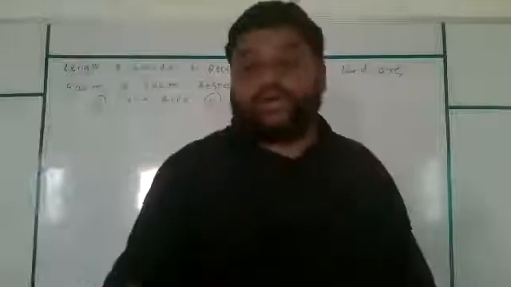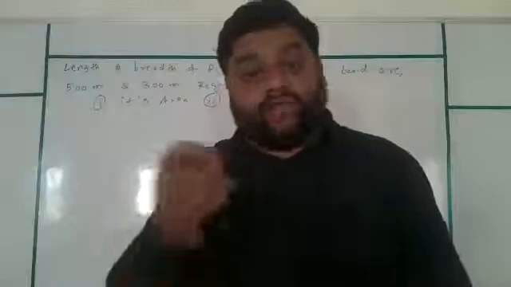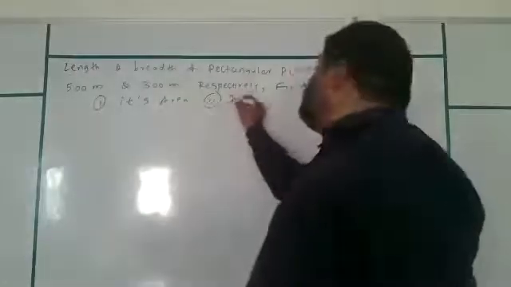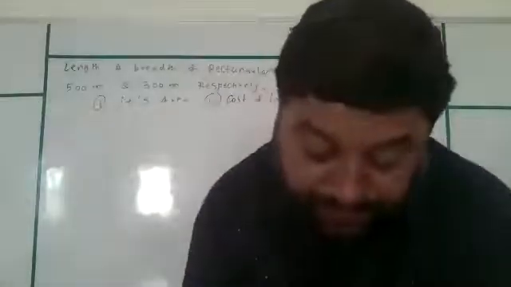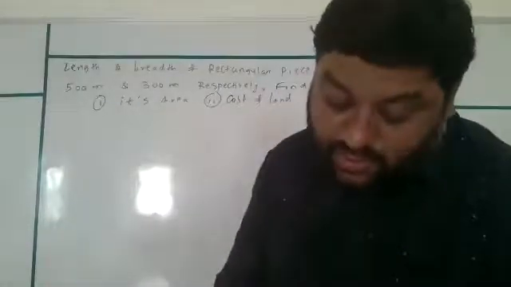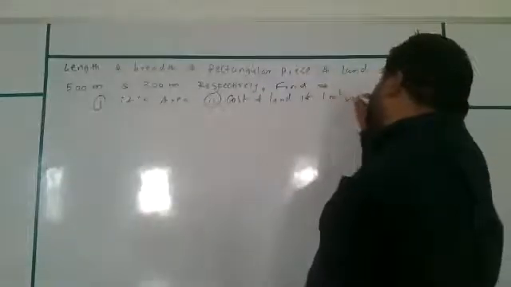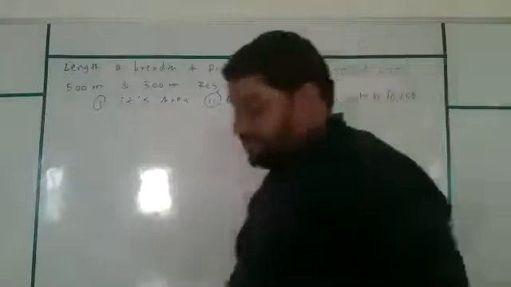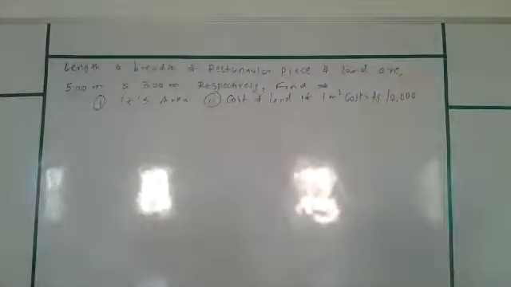Please mute yourself, beta. When you have a doubt, you can unmute and ask the doubts. Find its area. And number two, cost of land for that particular plot, if 1 meter square costs rupees 10,000. This is the question that has been asked to you.